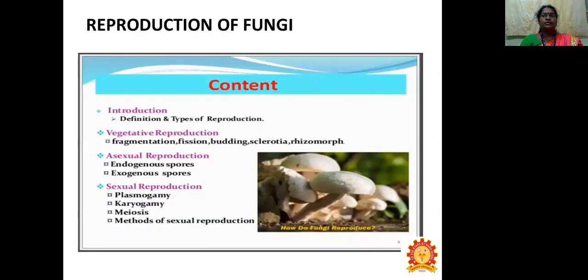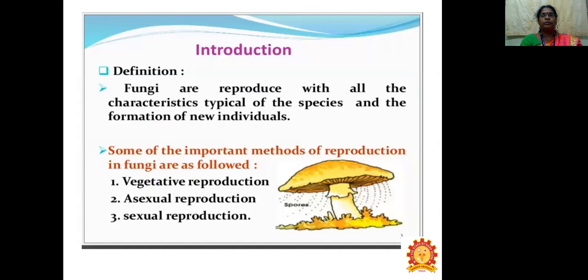So let us see the next content of this chapter, that is reproduction of fungi in depth. In reproduction of fungi, we are going to cover the definition and types of reproduction, that is vegetative reproduction: fragmentation, fission, budding, sclerotia, and rhizomorph. Next type is asexual reproduction, covering endogenous spores and exogenous spores. The third type is sexual reproduction, in which we cover plasmogamy, karyogamy, meiosis, and methods of sexual reproduction. So let us go inside the reproduction of fungi.